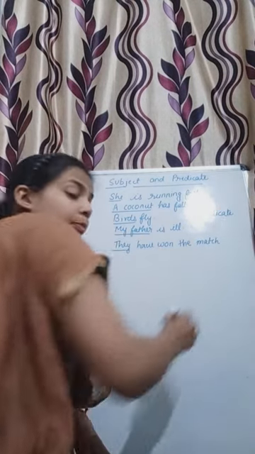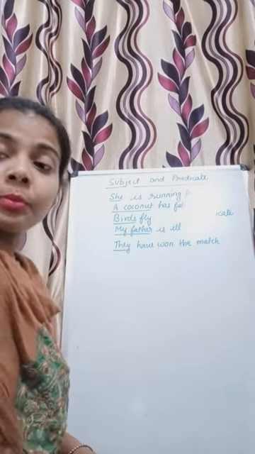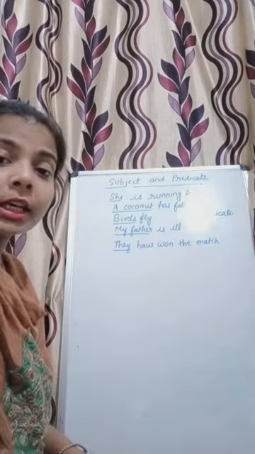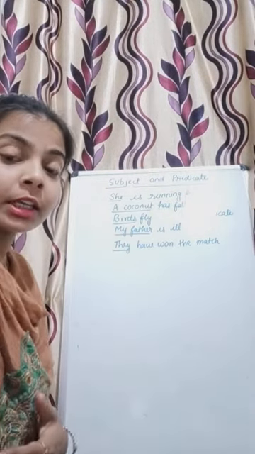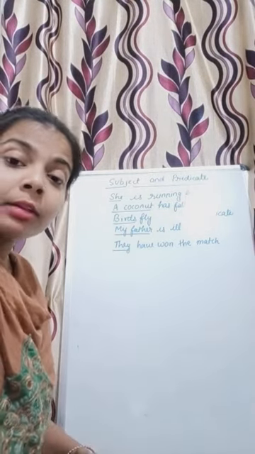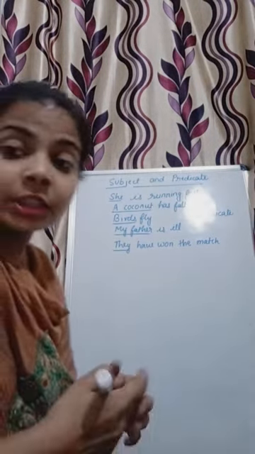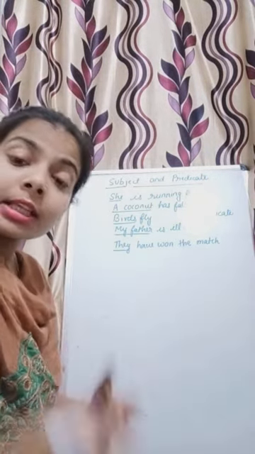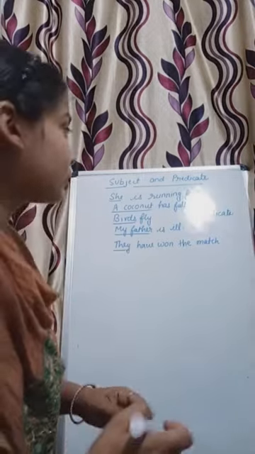Predicate. These parts of sentences are known as predicate. Why are these called predicate? First of all, understand what is predicate. Predicate is that part of a sentence which tells us about the subject.